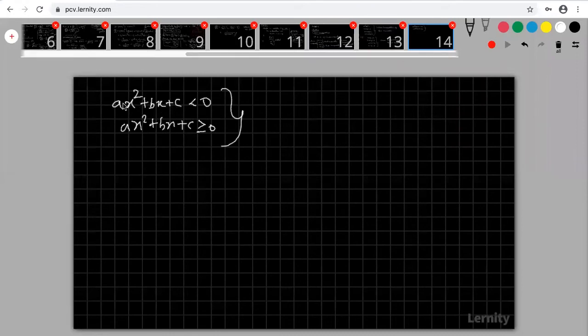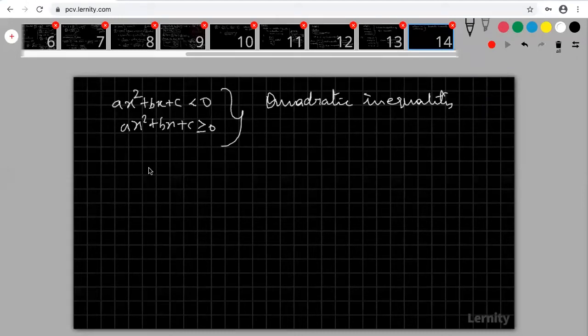These are not linear inequalities. Why? Because this is a function of degree 2, quadratic equation, quadratic function. So therefore, this is called a quadratic inequality. Okay, right. And this is called our quadratic inequality.